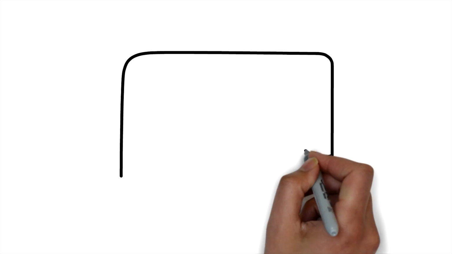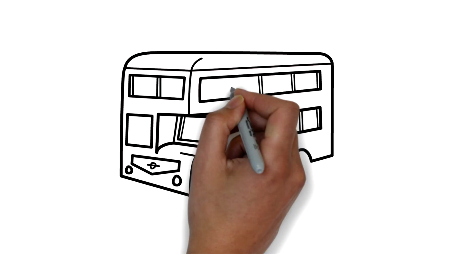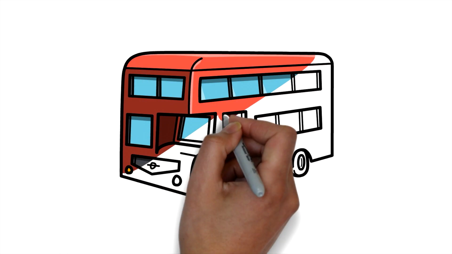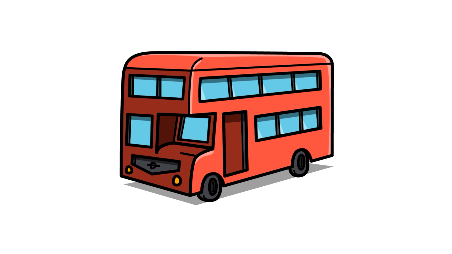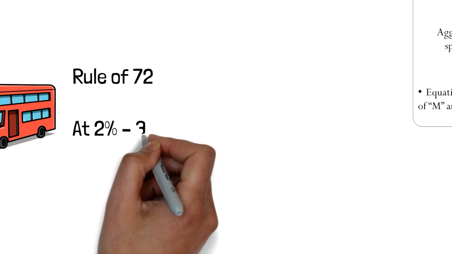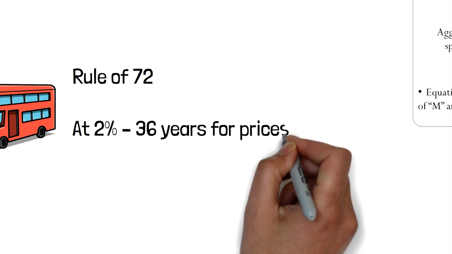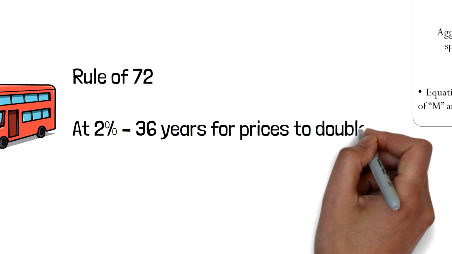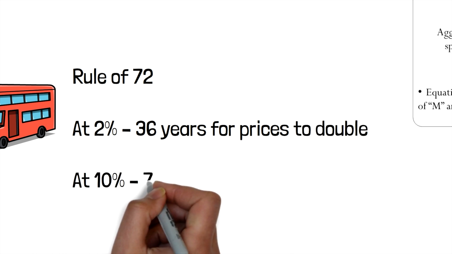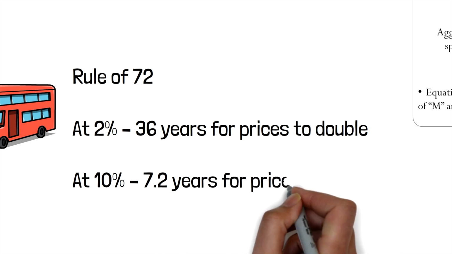Inflation has a potential to double the prices of goods and services. For example, applying the rule of 72, which says take any incremental increase and divide it into 72, the result will tell you how long it will take the value or the prices to double. So at 2% inflation, it will take 36 years for prices to double. However, at 10% inflation, it will just take over 7 years.